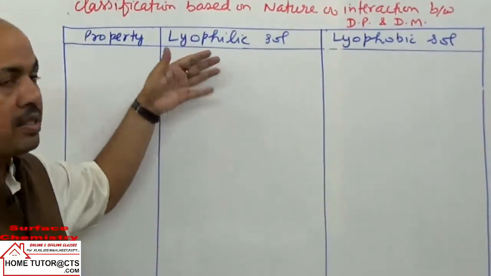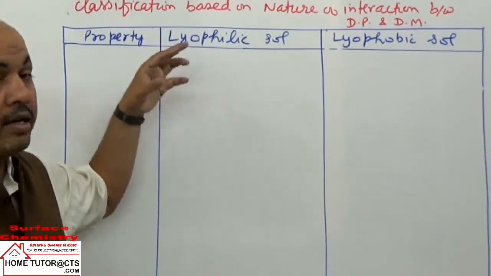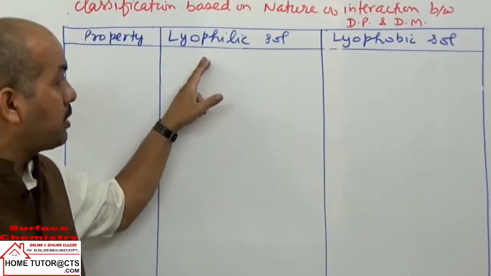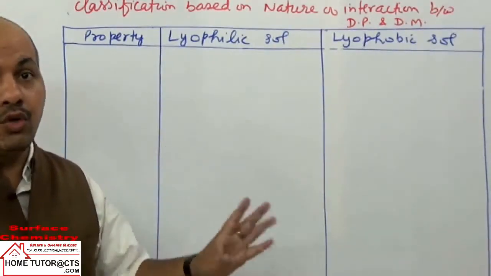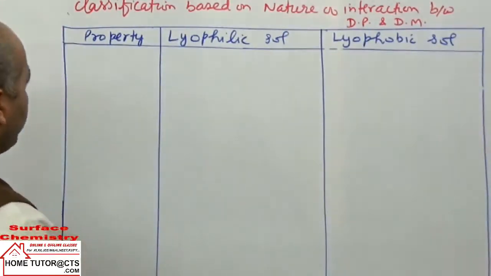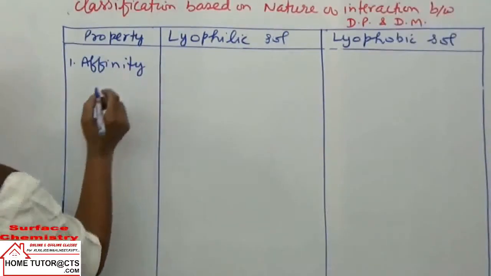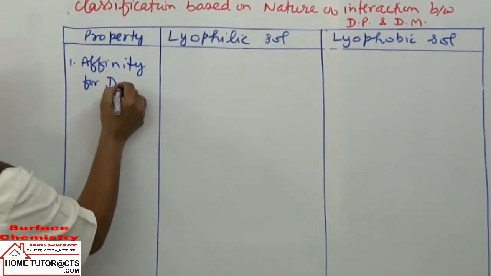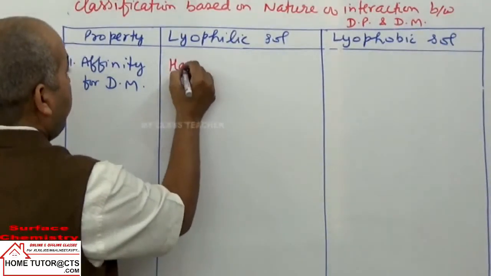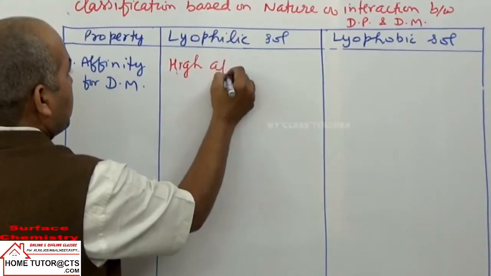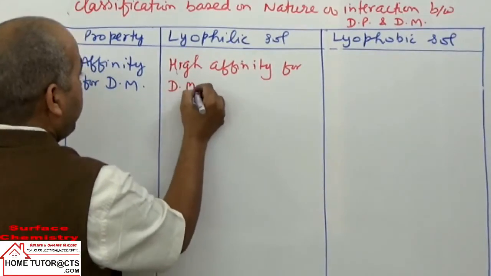Lyophilic means liquid attracting. In this case the dispersed phase particles have high affinity for the dispersion medium particles, whereas in lyophobic the dispersed phase particles have no affinity or very low affinity for the medium particles. That is the first point we can take here in the differences: affinity for dispersion medium particles. So lyophilic sols have high affinity for dispersion medium particles.